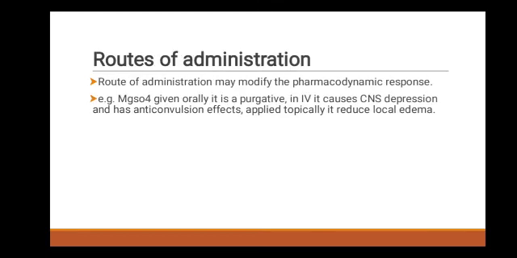Next point is the route of administration. Route of administration may modify the pharmacodynamic response. It means drugs are given by different routes according to the patient's condition and need. Onset of action of the intravenous route is quick as compared to the oral route. For example, MgSO4 given orally is a purgative, given intravenously it causes CNS depression and has an anticonvulsant effect, and applied topically it reduces local edema.